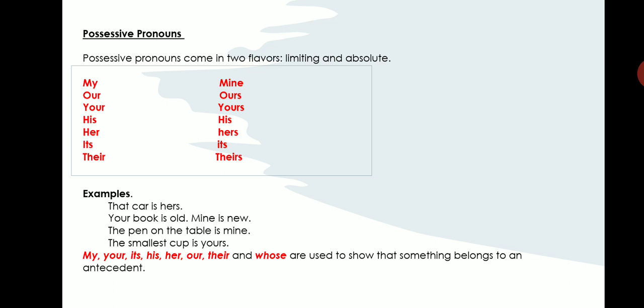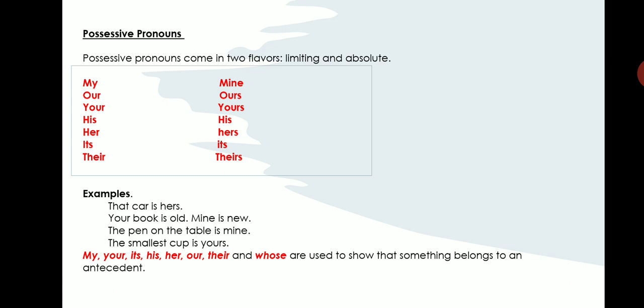Your book is old. Mine is new. Your is a possessive adjective and mine is a possessive pronoun. The ones that I have given on the left hand side are called possessive adjectives and the ones on the right hand side are called possessive pronouns. Next, your, yours. So let us look at the third example.